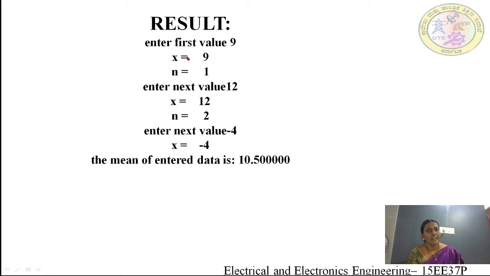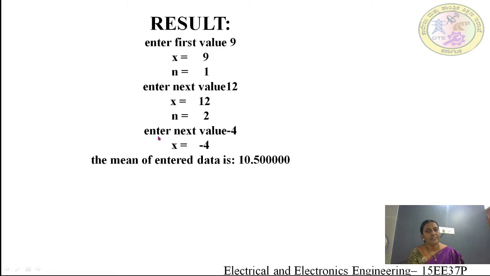Here first it will ask to enter the first value. I'll enter it as 9, and x takes it as 9 and n is updated to 1. Then it will ask for the next value. I'll enter it as 12. x will take it as 12. n is equal to 2.